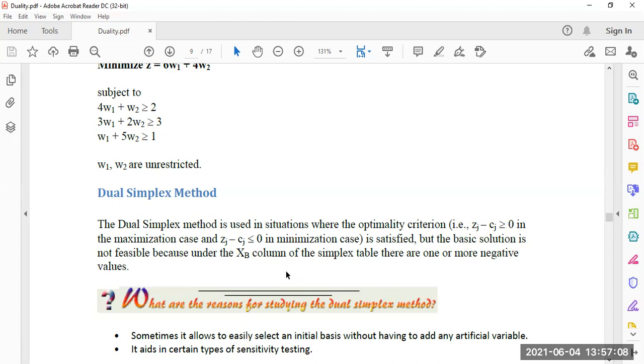A basic feasible solution means a feasible solution with non-negative values. When some negative value comes in the basic column, then it is not a basic feasible solution, although it may be a feasible solution. When the XB column, which contains the basic part, contains any negative, then we have to use the dual simplex method.